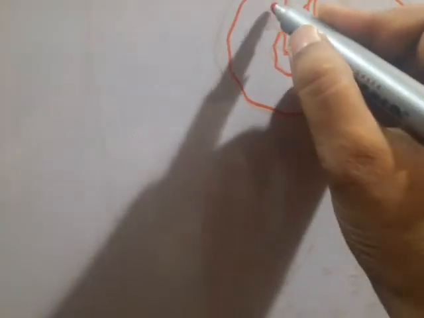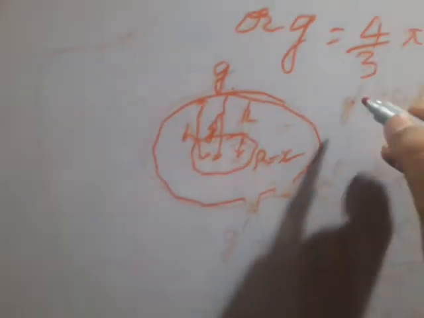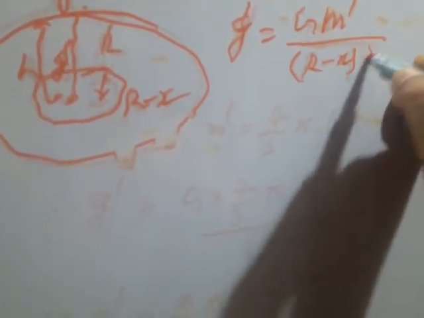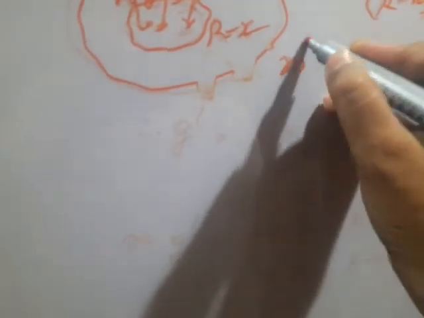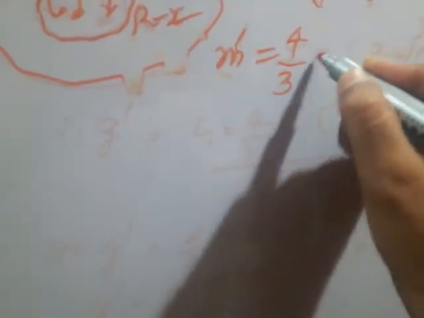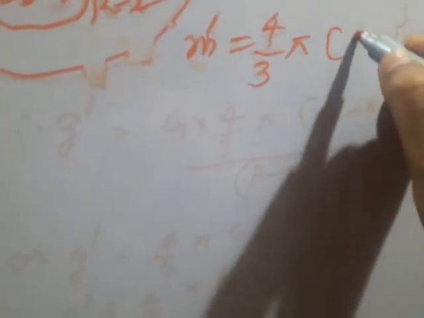This is the depth, and this is r from the center of the earth. g dash is equal to G M dash by (r minus x) to the power 2, and M dash will be 4 by 3 pi (r minus x) to the power cube into rho, that is density.